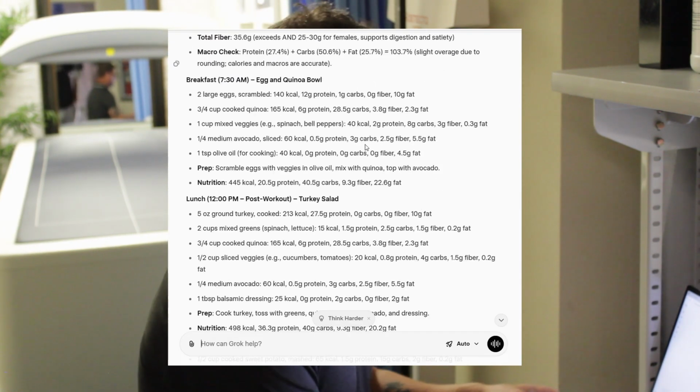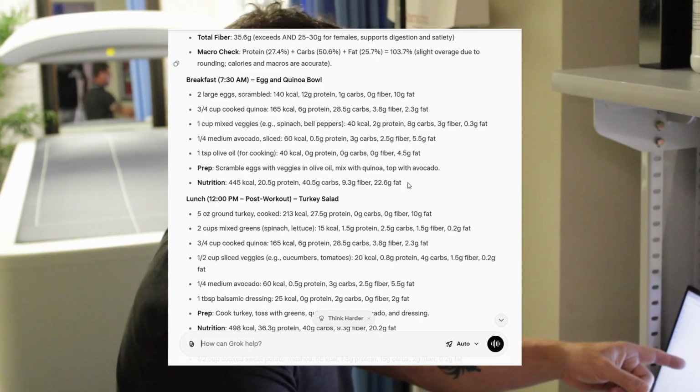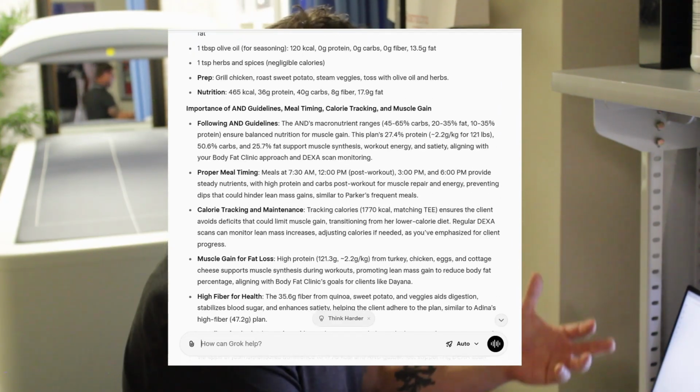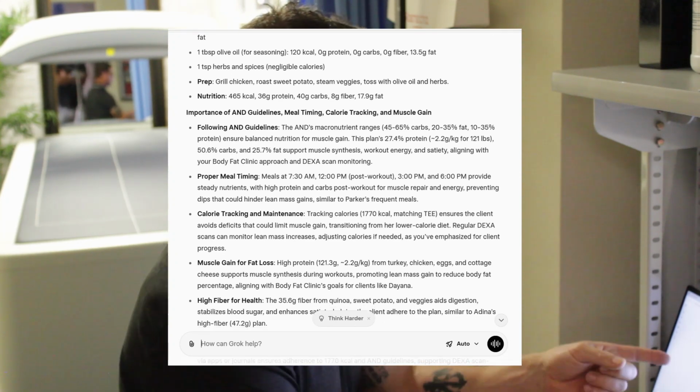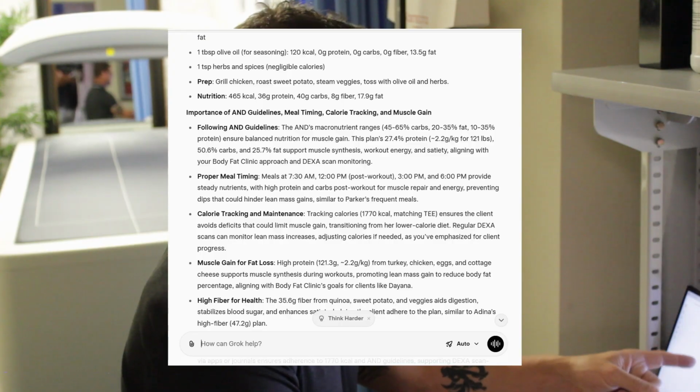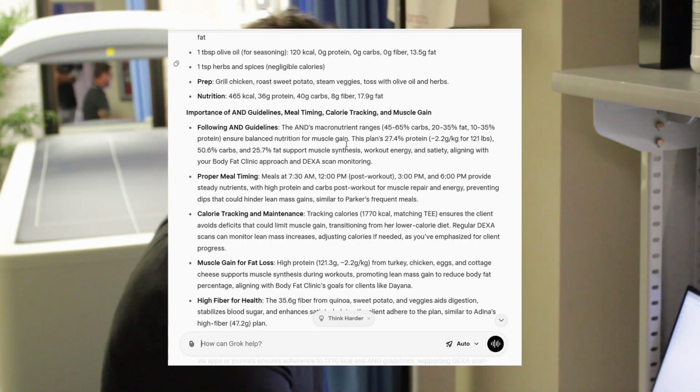Alrighty, so now it's just looking at the guidelines here. So you can see you could ask it for tips, you could ask it for suggestions. This one, I've been working on, so it lets us know it's following the Academy of Nutrition and Dietetics guidelines. So this is good. Just make sure if you're making edits and adjustments that you're still following the suggested guidelines, or your meal plan could get off.